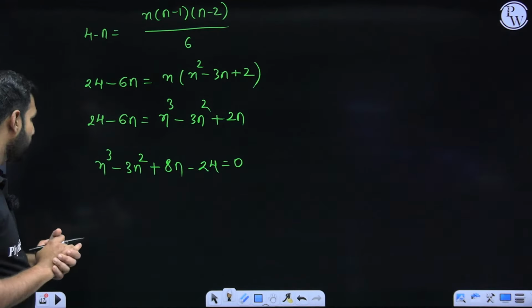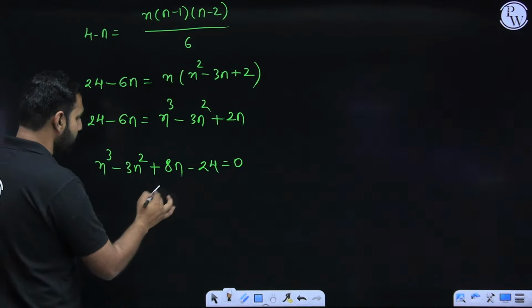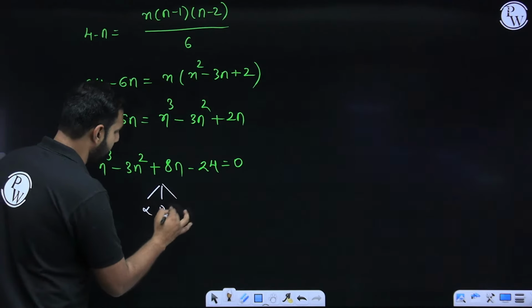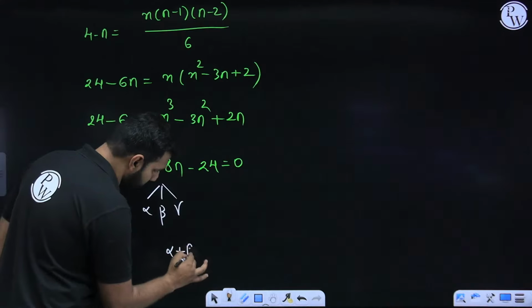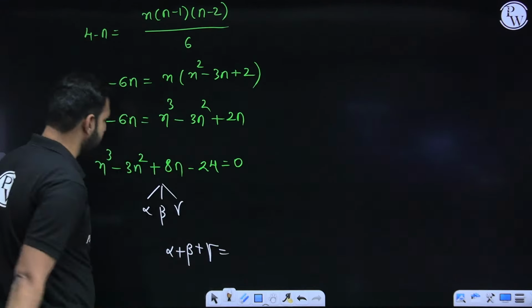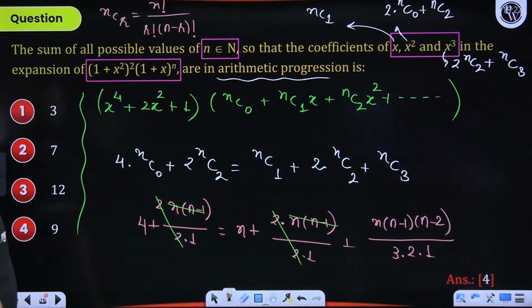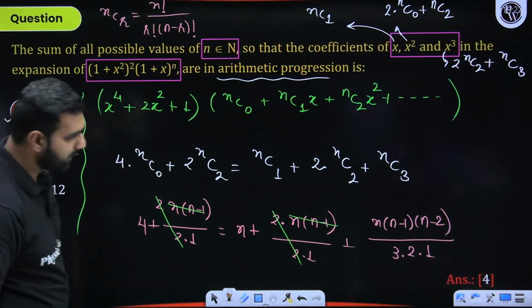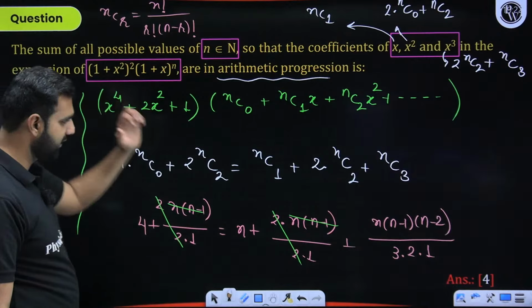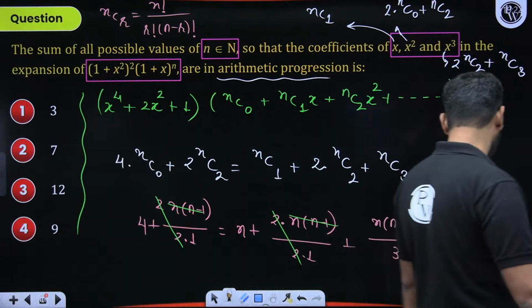But even before you do so, what are we asked? It will have 3 roots. Let's say alpha, beta, and gamma. And what about the sum of the roots? So the sum of the roots taken one at a time, alpha plus beta plus gamma is minus b upon a. So it should be minus of minus 3 upon 1. That's plus 3. So option A should be marked as the correct answer, but option D is given as the correct answer. Have I made any error with the calculation here?